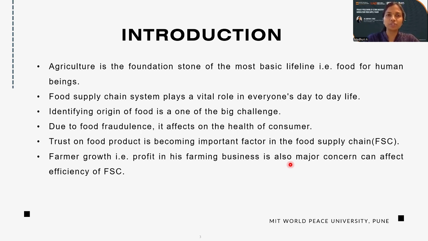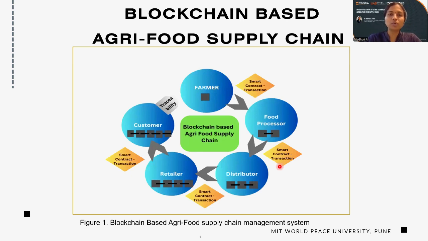and it is very important for the survival of human beings. But to trace the originality of a food item is very difficult nowadays. So to tackle this problem, one solution is a blockchain based solution. If we don't know the quality of the product, this will be harmful for the health of the consumer also. So how can we tackle this with the help of blockchain?